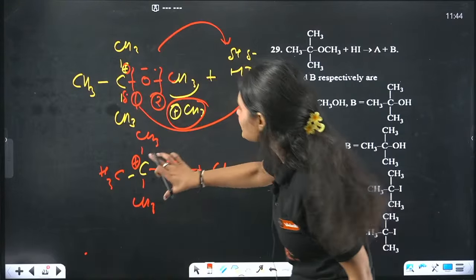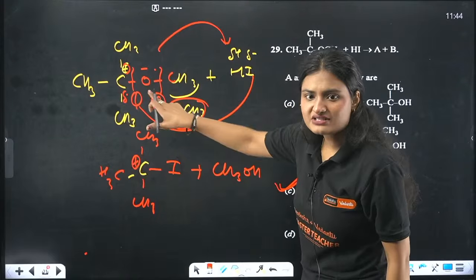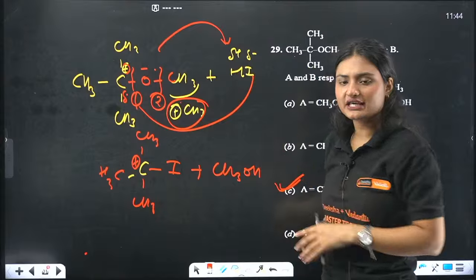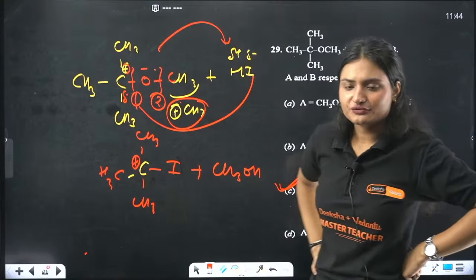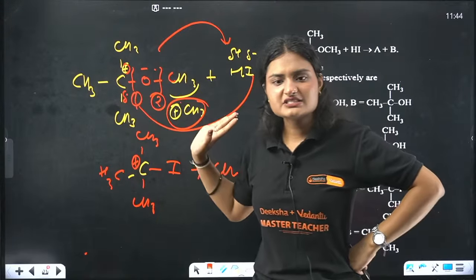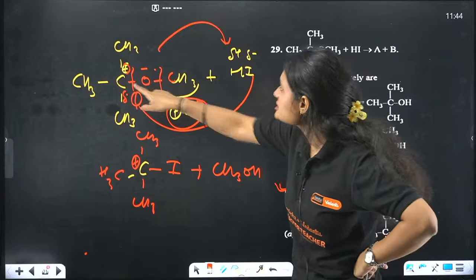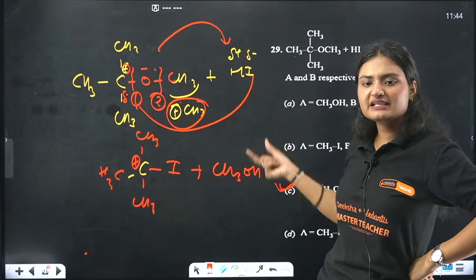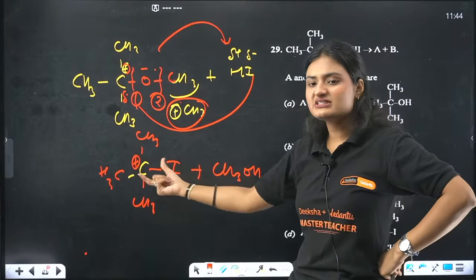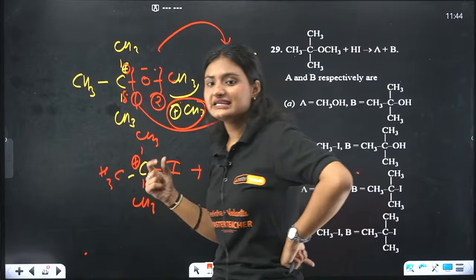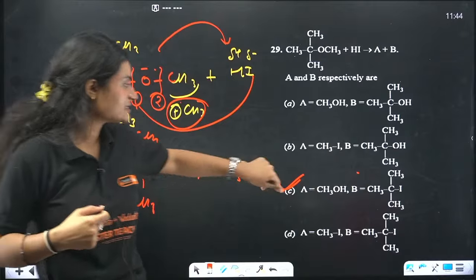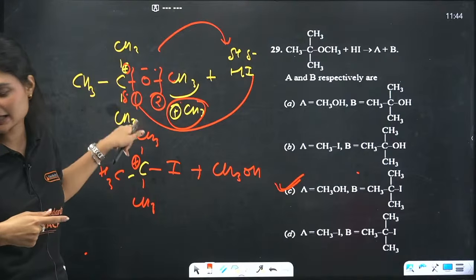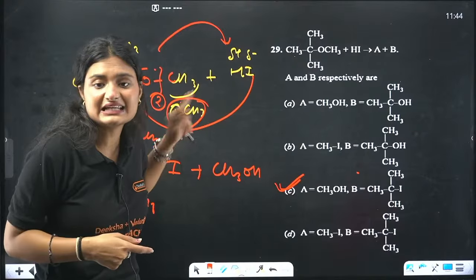So we have CH3O negative and a tertiary carbocation, then we have H positive and I negative. Again positive and negative are there, so this negative will attack this positive, we will get CH3OH, and there is a bond between C and I. So the correct answer is option C, not B. Why? Because of the stability of the tertiary carbocation over the methyl carbocation.